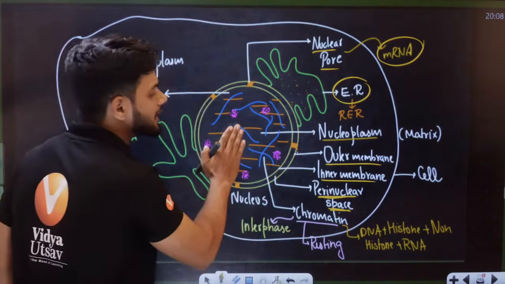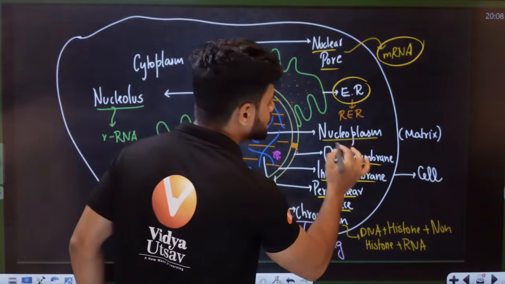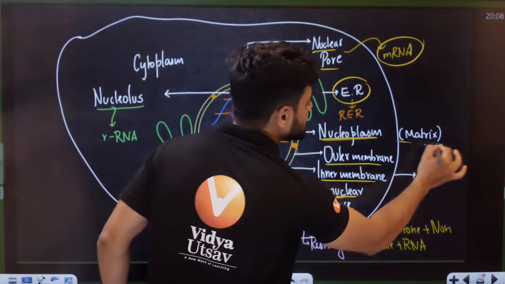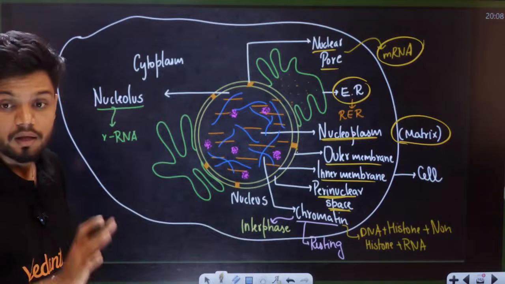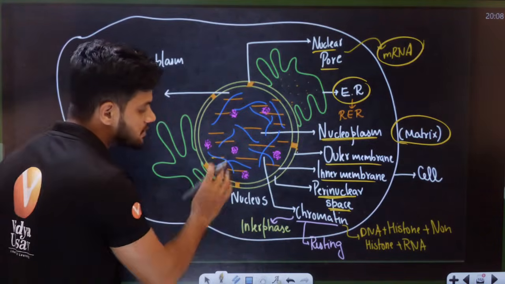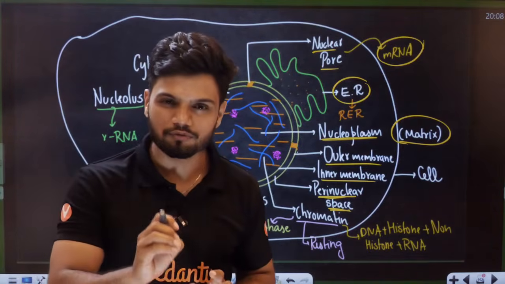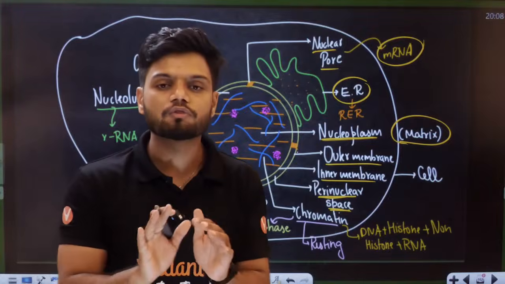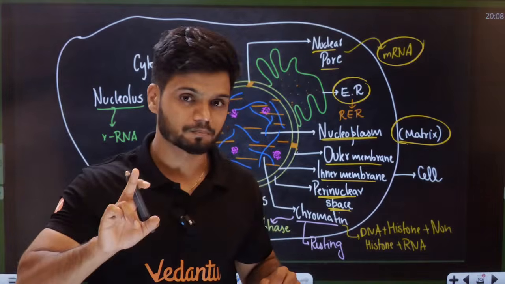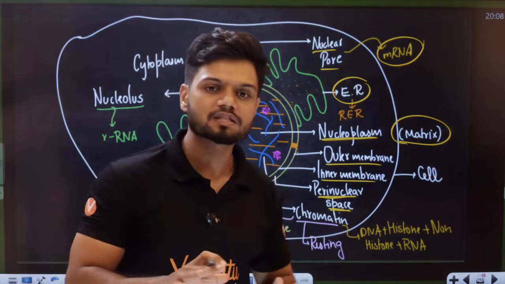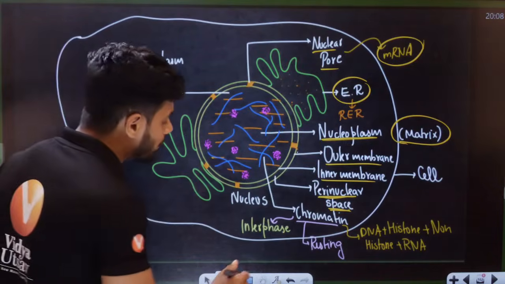Now, on the inside the matrix is present. The matrix on the inside is called nucleoplasm. Nucleoplasm is the matrix on the inside. Inside the nucleus, there is genetic material. All of you should remember, in the case of a cell, we generally do not find chromosomes. Chromosomes are found only during cell division. But in the normal case, we always find chromatin. So chromatin is found where?